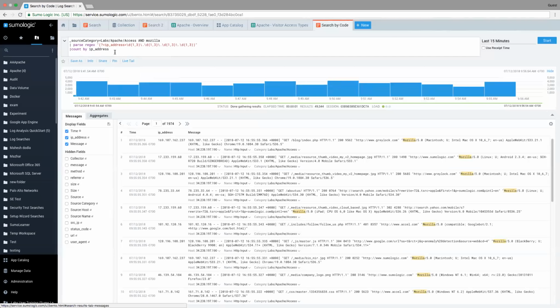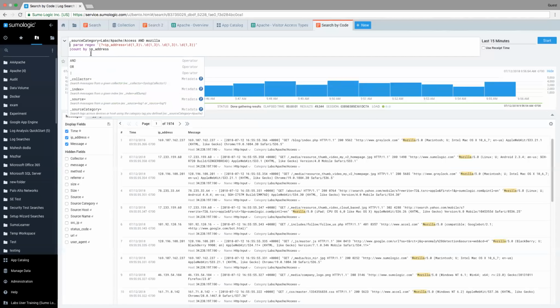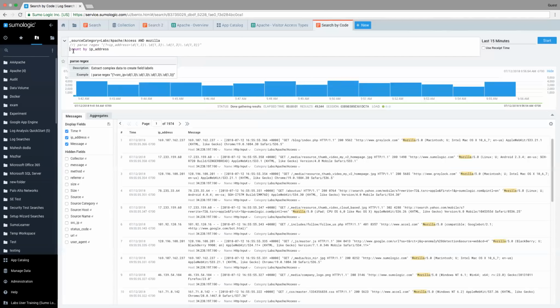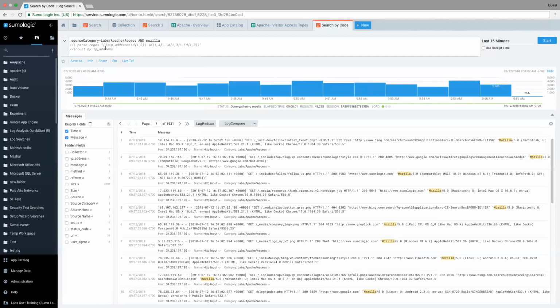But as I mentioned, regex is very finicky, it's very specific, and while it's a good standard, it's not the easiest way to do your query. We want to make this easy for you guys, so I want to show you a couple of alternatives on how to parse your data out. I'm going to clean up my screen here and comment these 2 lines out by putting 2 slashes on each line. What a comment does is essentially turn off that line. When I run my query again, it will skip those lines, and as you can see, it's basically just running this first line.